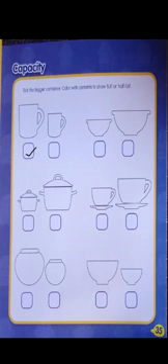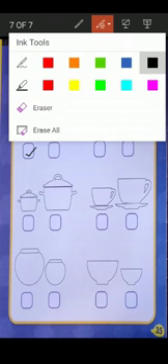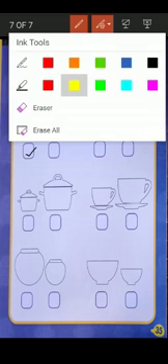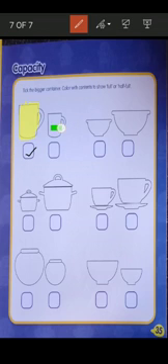Fine. So now let's come to the next one, which is color with contents to show full or half full. Okay, we have to do color also. Like this mug is full, so I am going to color this full like this. I am going to use yellow color in this. See, it's full. Now let's come to the half one. Half full like this. We have to do half color like this. Got it everyone?